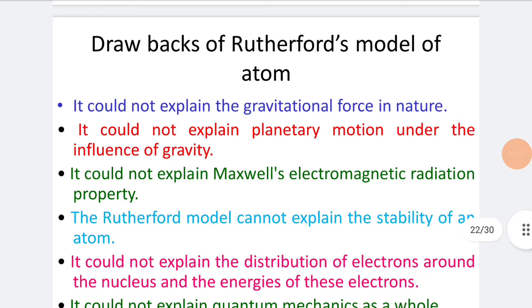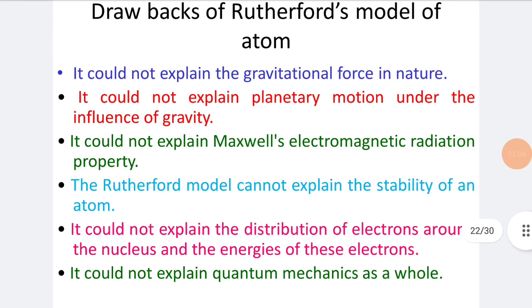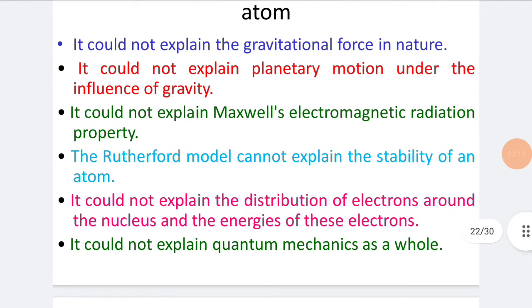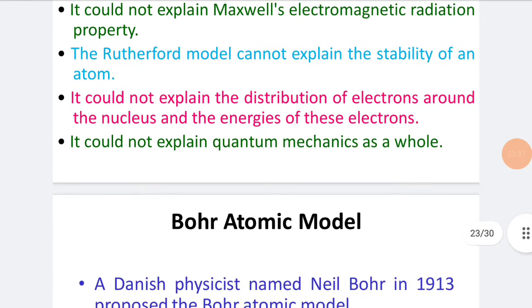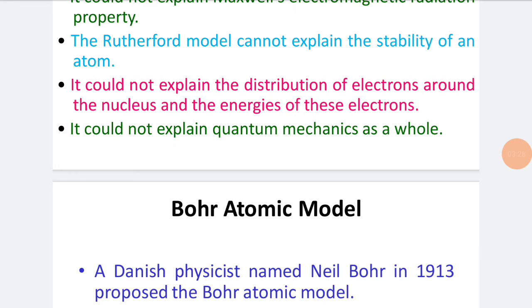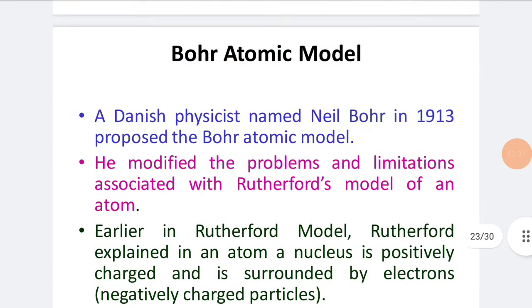The drawbacks of Rutherford's model of an atom: it could not explain planetary motion under the influence of gravity, or Maxwell's electromagnetic radiation property. It also could not explain the stability of an atom. It could not explain the distribution of electrons around the nucleus and the energies of these electrons. It could not explain quantum mechanics as a whole either.